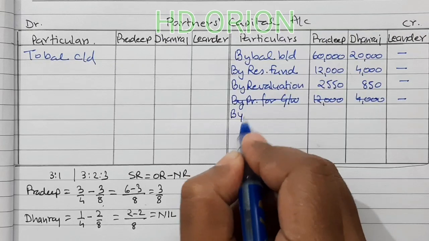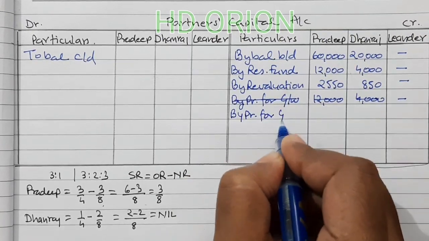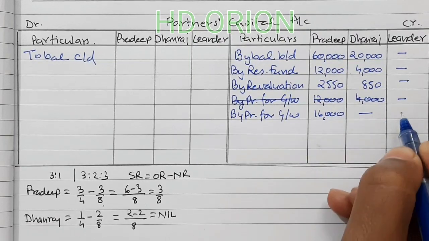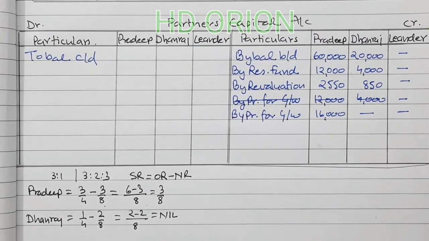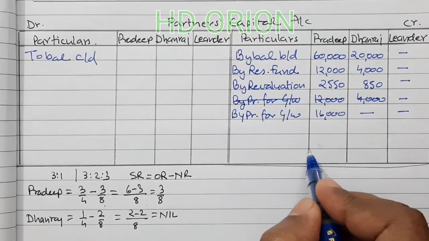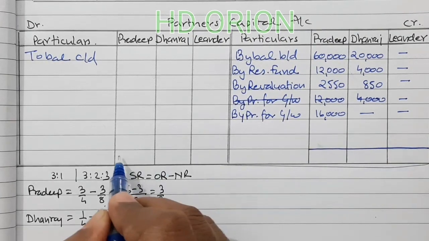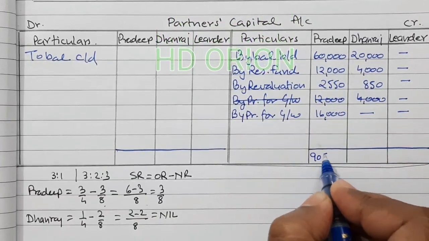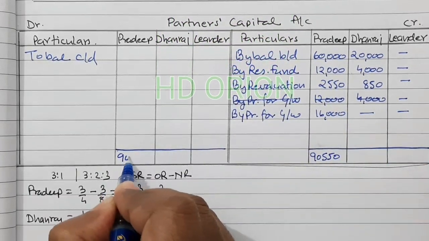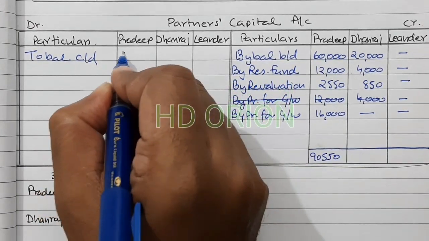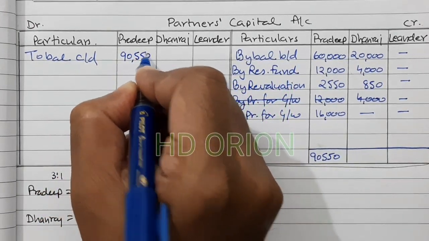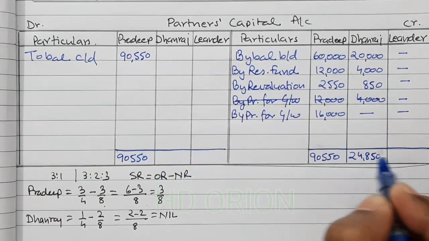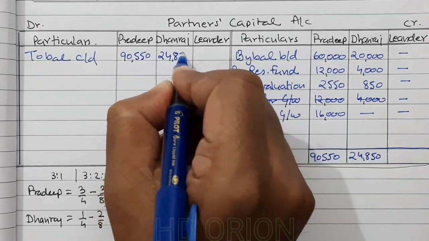So by premium for goodwill, it is 16,000. So closing balance will be, on this side grand total is 90,550. Balancing figure will also be 90,550. Here grand total is 24,850.